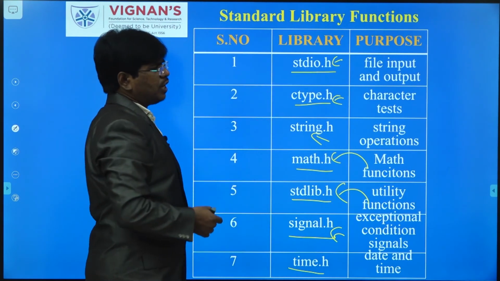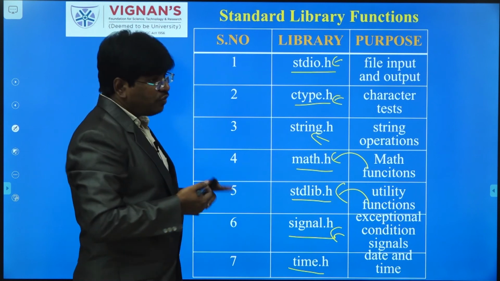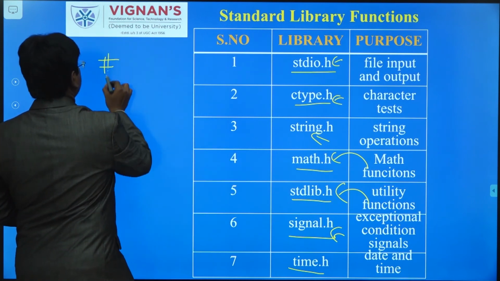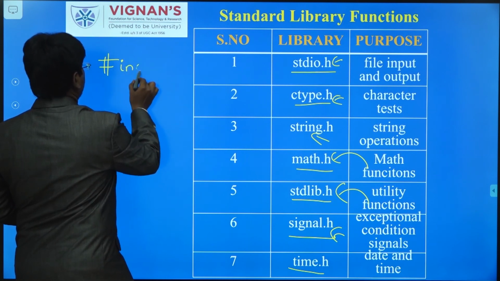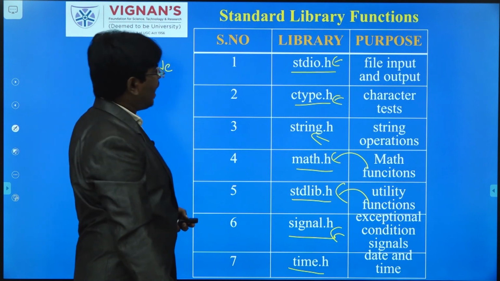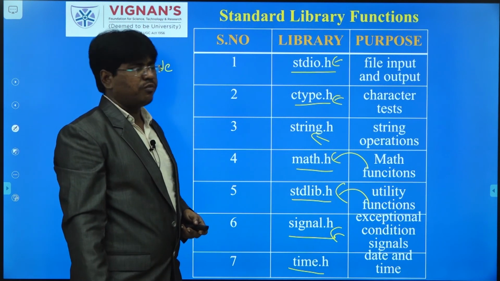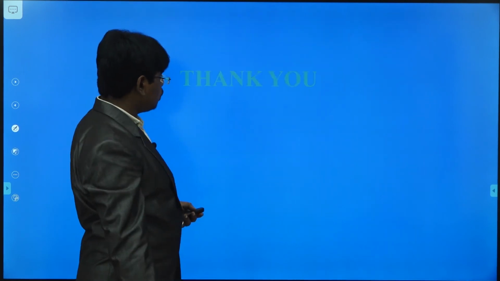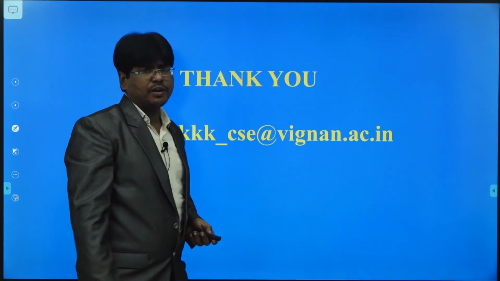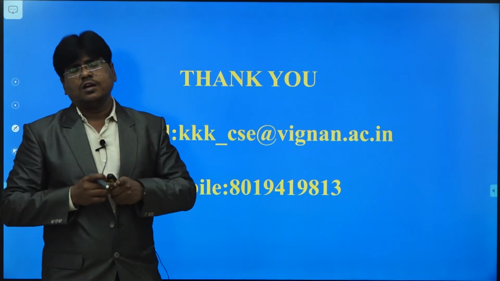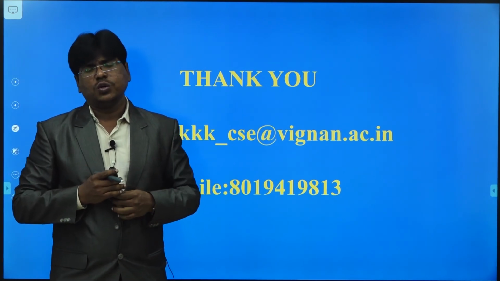So these are all the different types of header files. If you want to activate these header files, you have to mention the preprocessor statement, hash include, before the header file name in your program, in order to activate the related information located in those particular header files. So this is about standard library functions.